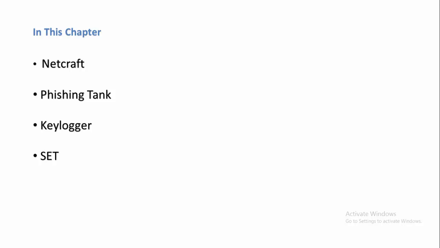For both tools, the keylogger and SET, I will show you how to install the keylogger into a system. That chapter will be the pure hacking chapter. It is based on Metasploit: how you are going to gain access to a system remotely, how you are going to install a backdoor or a keylogger into that system, or how you are going to use SET, the Social Engineering Toolkit, to gain access to that system. That will be the last chapter of this series, in which I am going to discuss pure hacking from an attacker's point of view, and how you are going to prevent it.